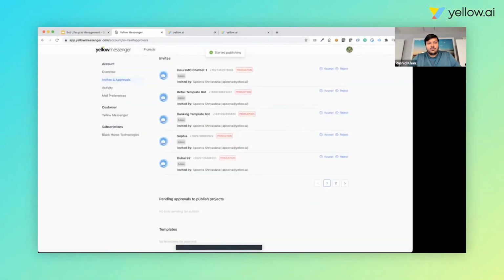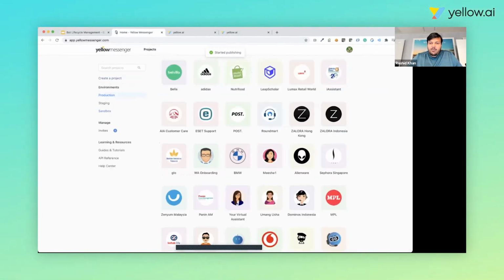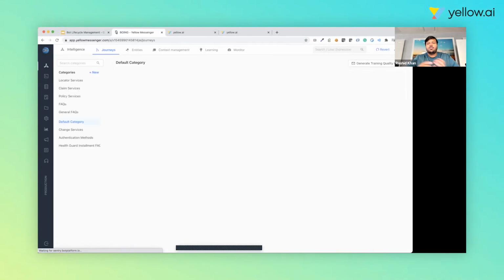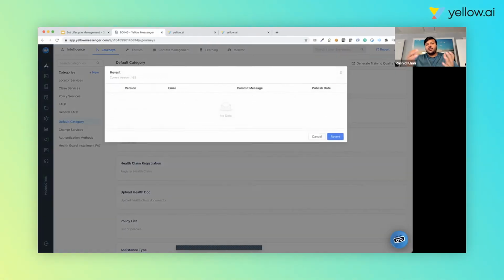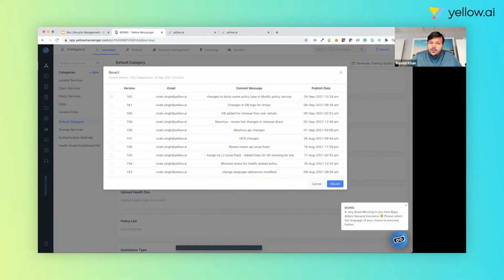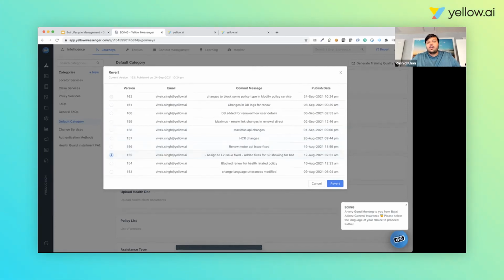The production environment, right? Now the final thing you will see is largely around versioning and rollback. Once something goes into production, the platform maintains a complete log of what issue was fixed by which developer and who approved it. All that information is available, and multiple versions of the bot are created. So let's say I want to revert back to a 17th August version. I can just click on this and click on revert. The platform will take the bot back to that particular version.